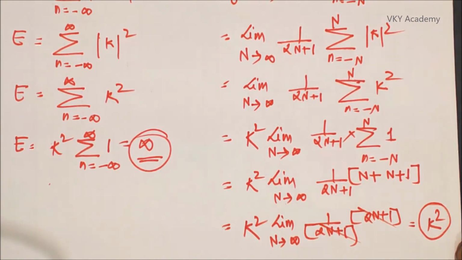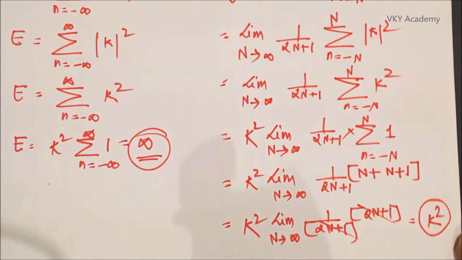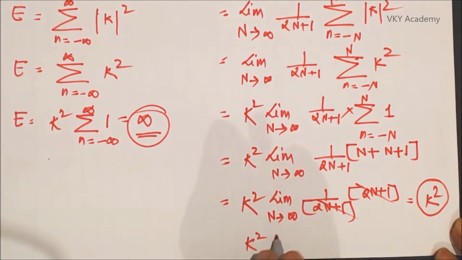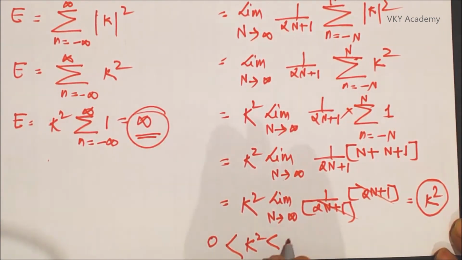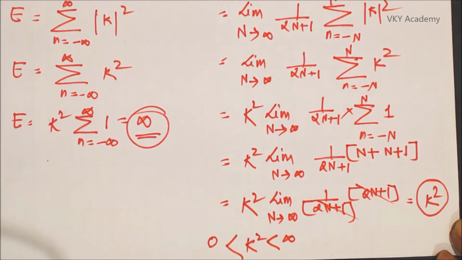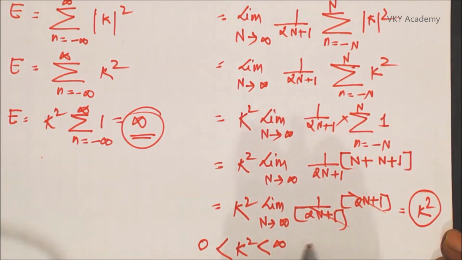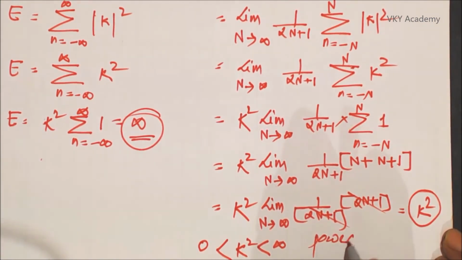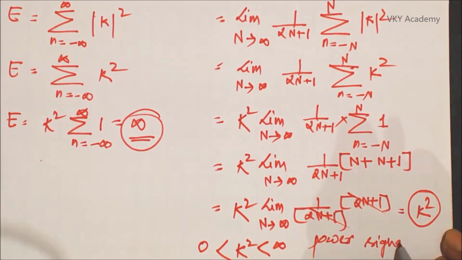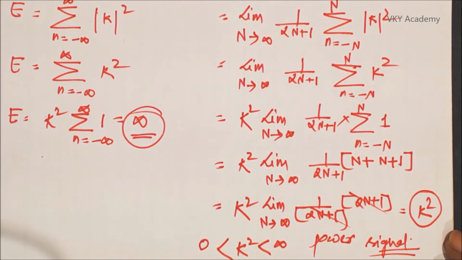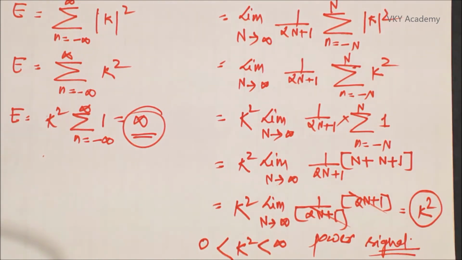Now as k is a constant, k square will also be a constant, and k square always lies between 0 to infinity. Whatever may be the value of k square, it will always lie between 0 to infinity. So I can say this particular signal is a power signal. So from this numerical and from this discussion we conclude that any arbitrary constant in discrete domain is always a power signal. In the next lecture we will see few examples of neither energy nor power signals.